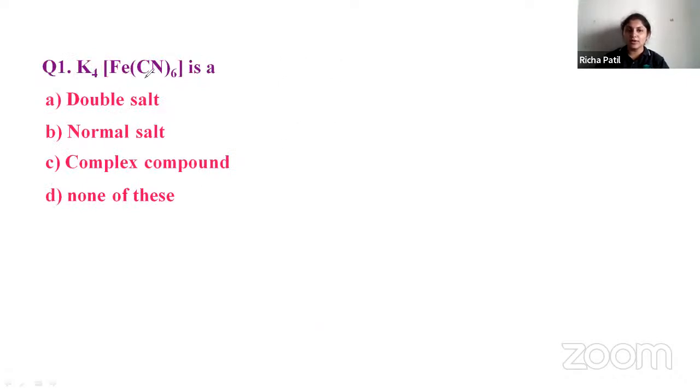K4[Fe(CN)6], so what type of example is this? Is it a double salt, is it a normal salt or a complex salt? Yes, it is a complex compound. How do you say it is a complex compound?